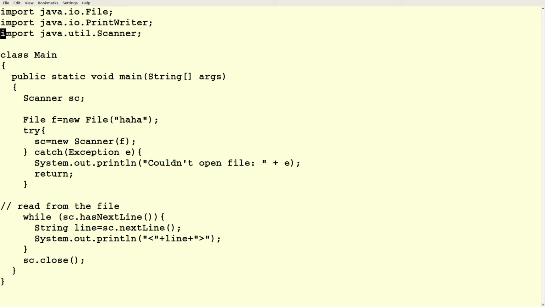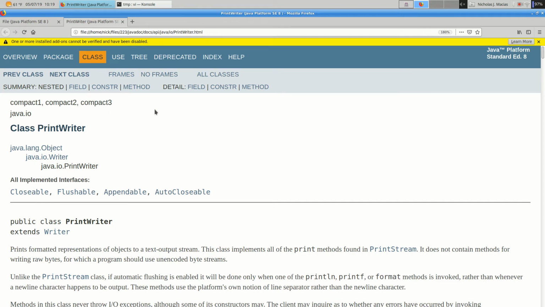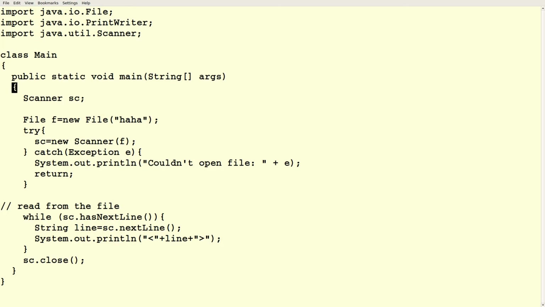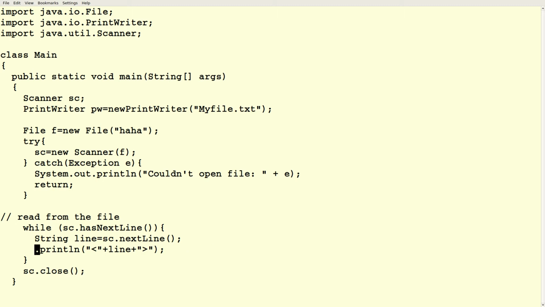So let's import our PrintWriter class, java.io.PrintWriter. I'll just call this PW, and I'll just call this myfile.txt. And instead of System.out.println, I'll just say PW.println.